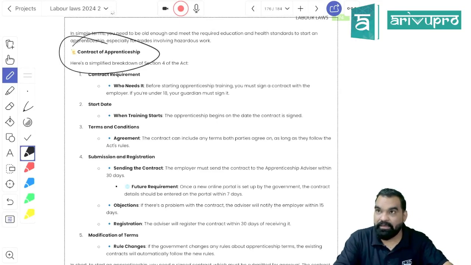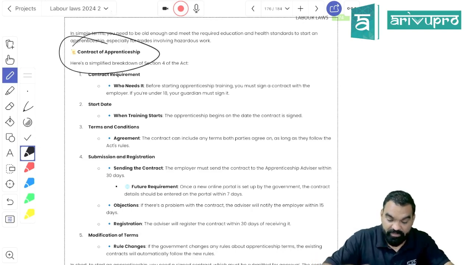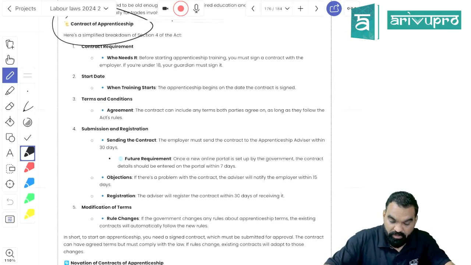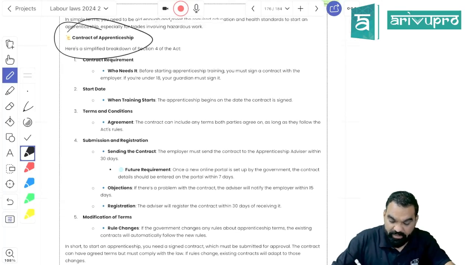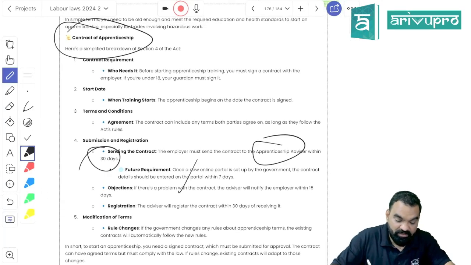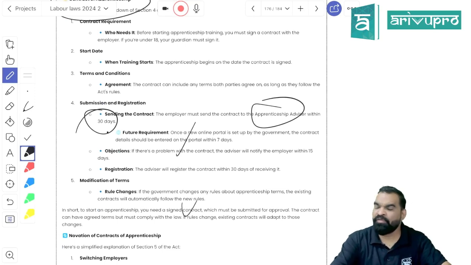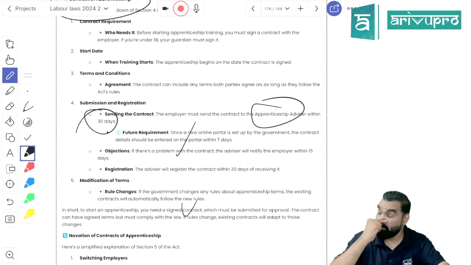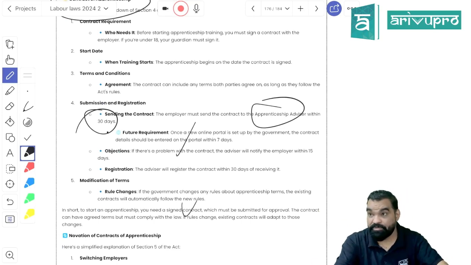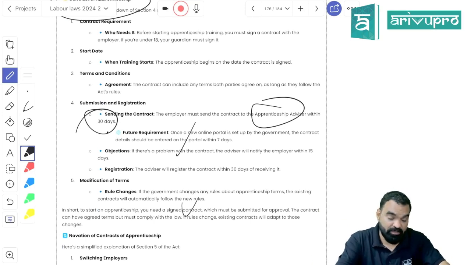Before appointing any apprentice trainee, a contract of apprenticeship has to be executed, and a copy of that apprentice contract needs to be submitted with the relevant officer within 30 days. That is called the apprentice advisor, within 30 days. Like if you, being a company secretary student, get into articleship training with any trainer, you have to submit the copy of your articleship training contract with the institute within the period of 30 days.